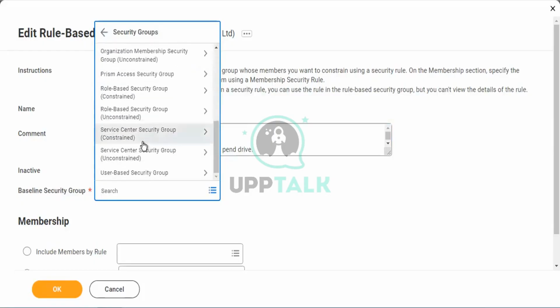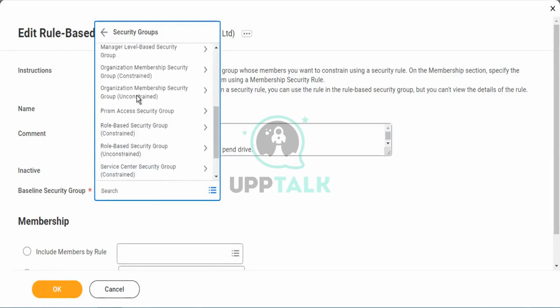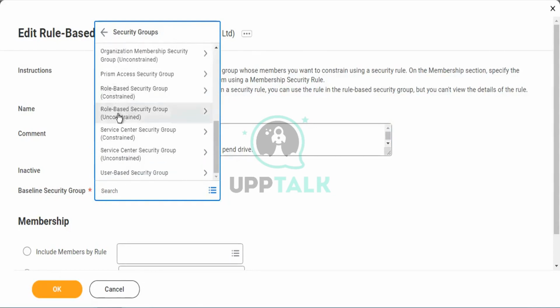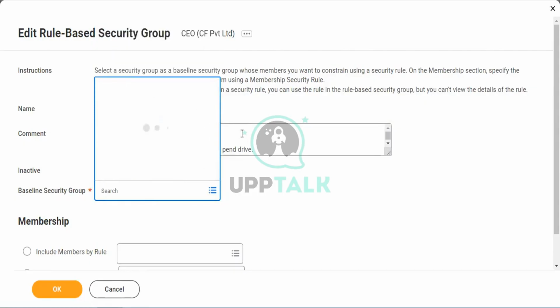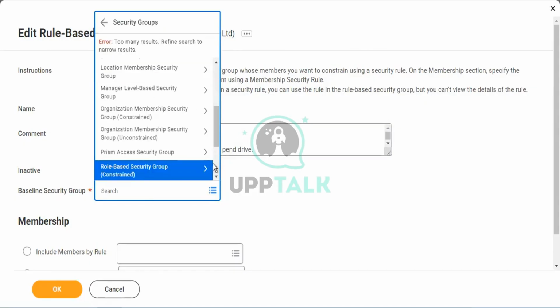We selected role-based security group. We need to select role-based security group. Too many results were prepared, it's not found.